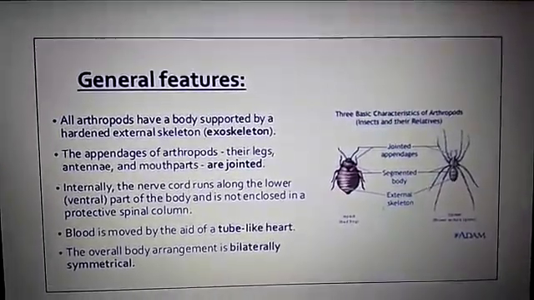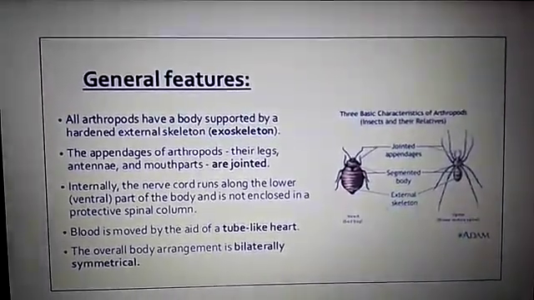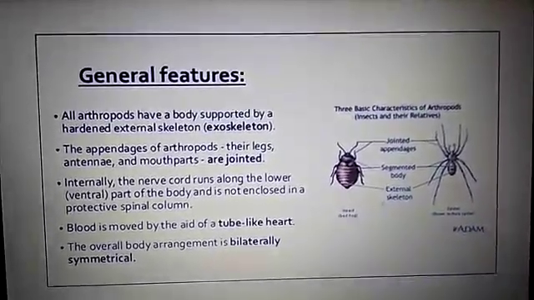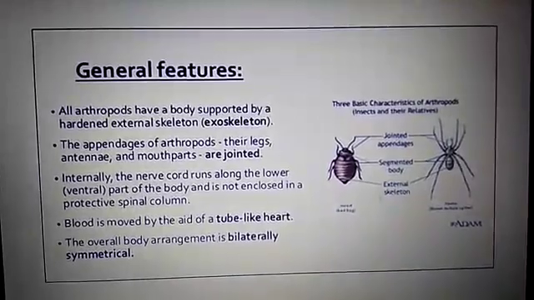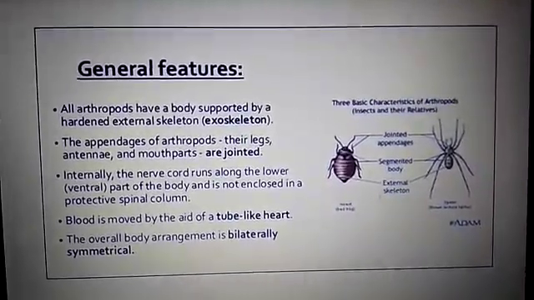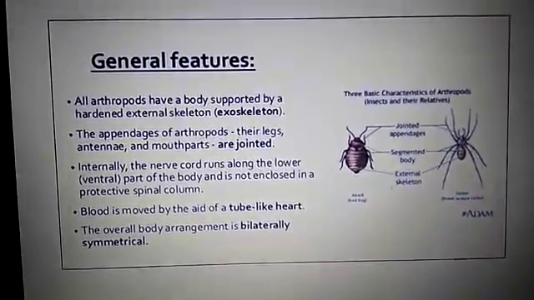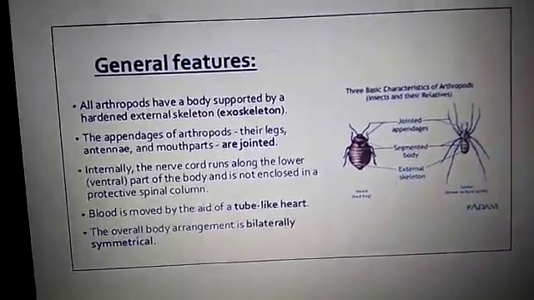Internally, the nerve cord runs along the lower part of the body and is not enclosed in a protective spinal column. Blood is circulated by a tube-like heart. The overall body arrangement is bilateral symmetry.